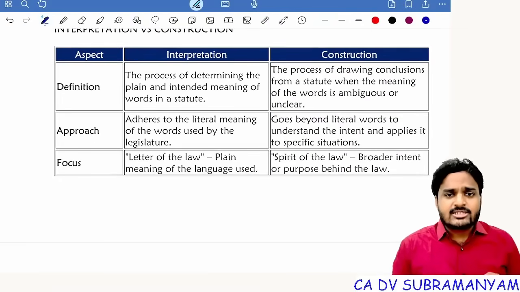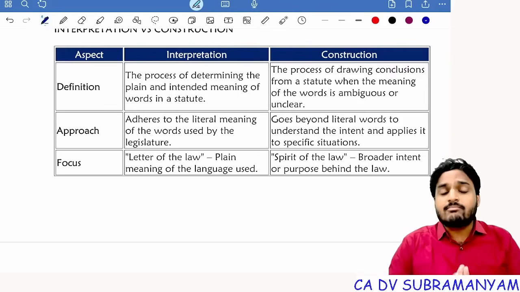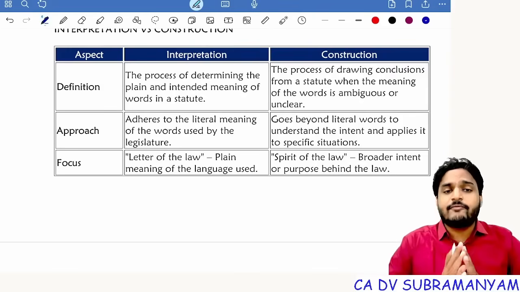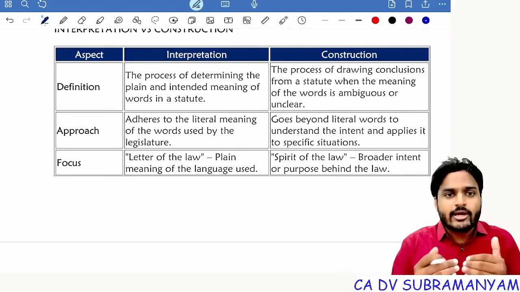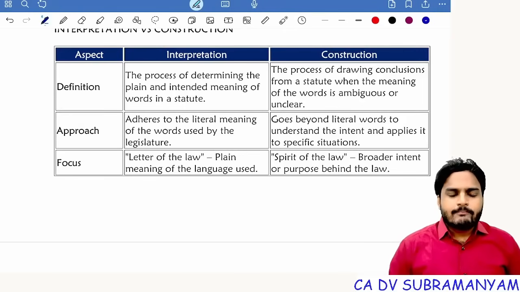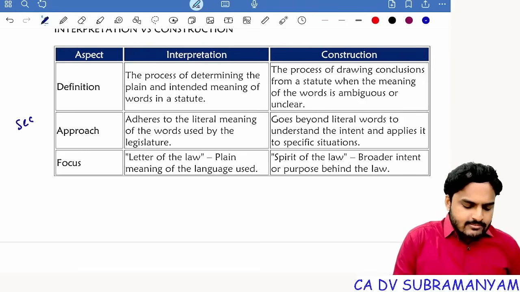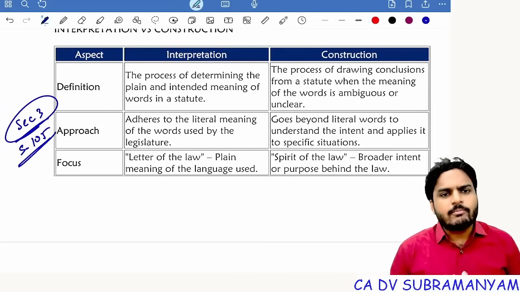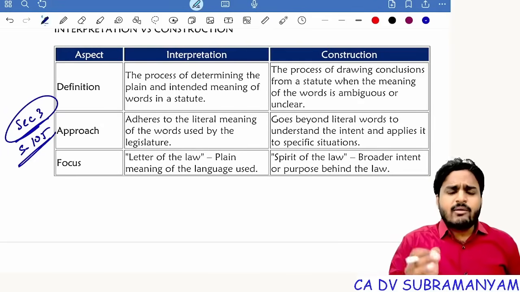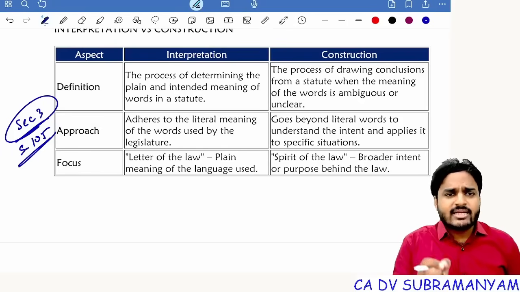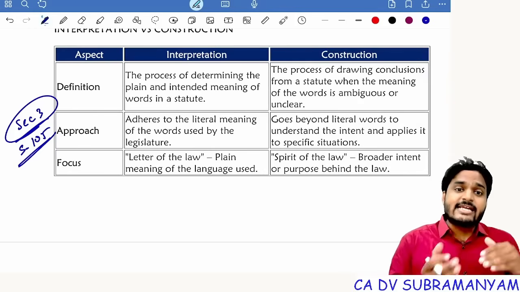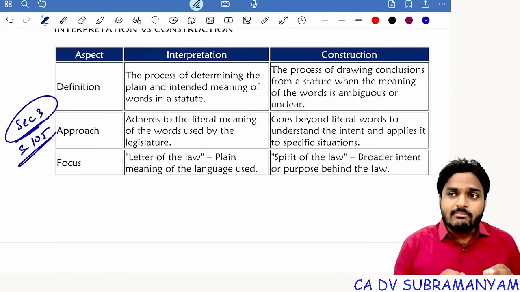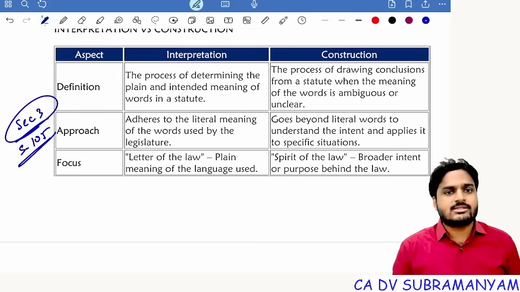See, interpretation and construction are synonymous to some extent, but they have different perspectives and different meanings after that point. For example, take proxy, section 3 or section 105. What is section 3 telling? A company may be formed for any lawful purpose. Here, "may" is not mandatory, it's optional. So the reader may get a second kind of interpretation like this: a company may be formed also for an unlawful purpose.